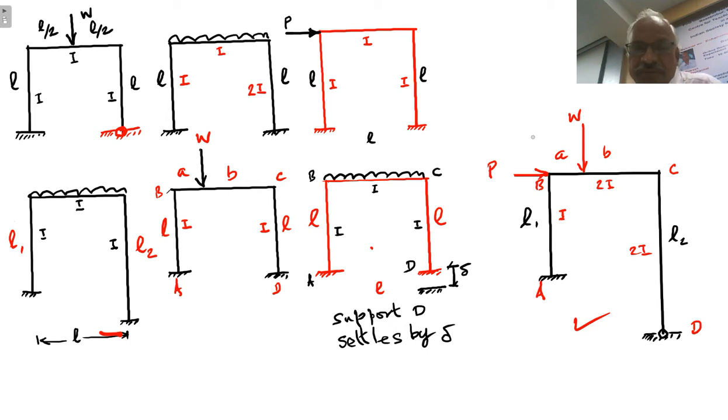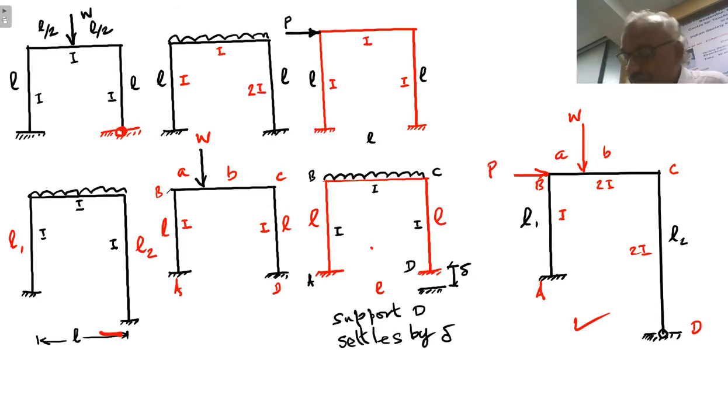So all these frames, because of unsymmetry either in the geometry or in the support condition or in the loading, or due to lateral loading, will be subjected to side sway. So this is about side sway, right. Now next is, when there is side sway, the frames will be subjected to moments. The columns AB and CD will be subjected to moments when there is delta.